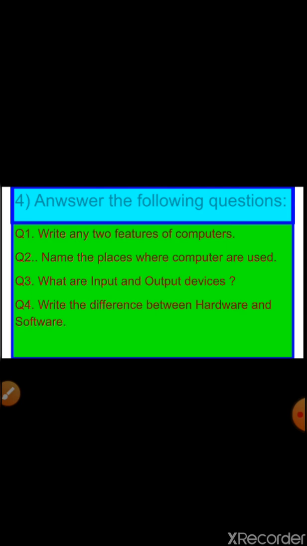Question number 4 is answer the following questions. Question number 1, write any 2 features of a computer. Children, you have to write only 2 features of a computer. Question number 2, name the places where the computer is used. Children, you have to write the places where the computer is commonly used. Question number 3, what are input and output devices? Children, you have to write some input and output devices and write their definitions. Question number 4 and last, what is the difference between hardware and software?